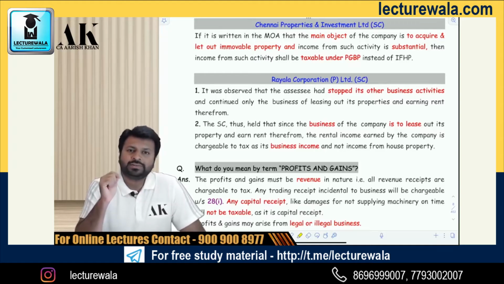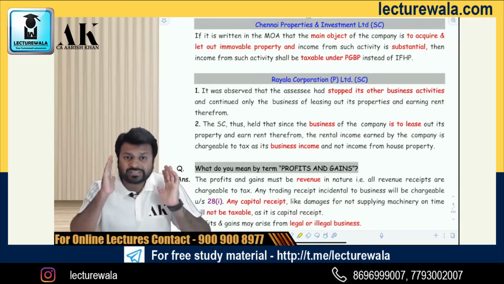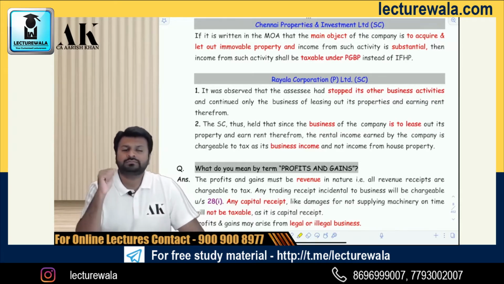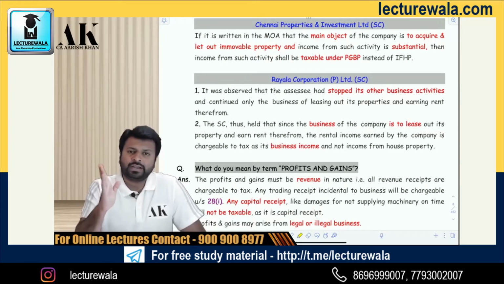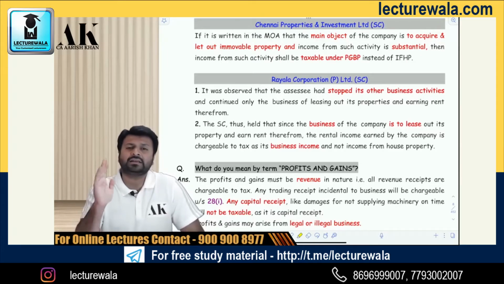Chennai Properties and Investment Limited, a Supreme Court judgment, a landmark judgment of 2015. What has happened in this case? The assessee was engaged in, condition number 1, acquiring property in the state of Tamil Nadu, especially in the city of Chennai, and then letting out. That was the main object. That main object was also written in the memorandum of association of the assessee, that the main object of the assessee is to acquire and let out. And third one, the substantial income of the assessee was from letting out. I am not saying entire income, but substantial income from letting out.